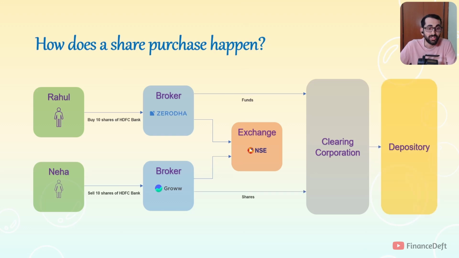What does the clearing corporation do? It tells the depository to move these 10 shares from Neha's account to Rahul's demat account, and it tells the broker that you have successfully bought these shares. That reflects in Rahul's demat account the next day, and Neha receives the funds the next day. So that is how the whole process of buying shares and settlement works.